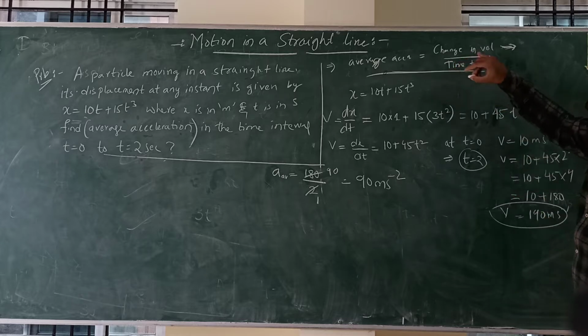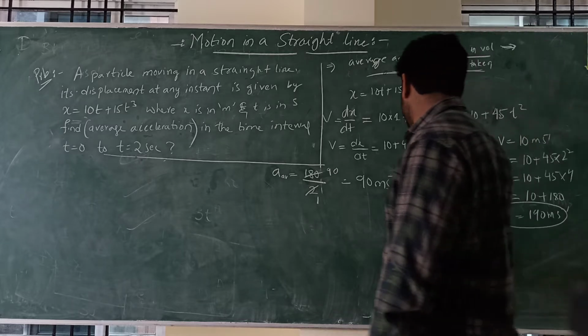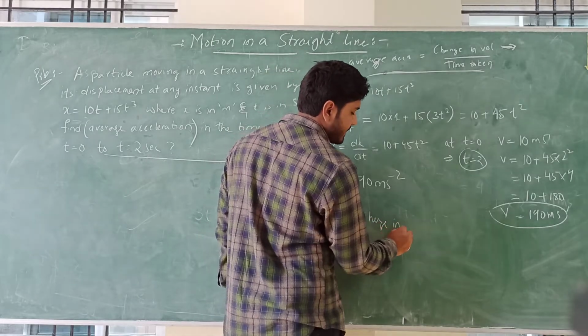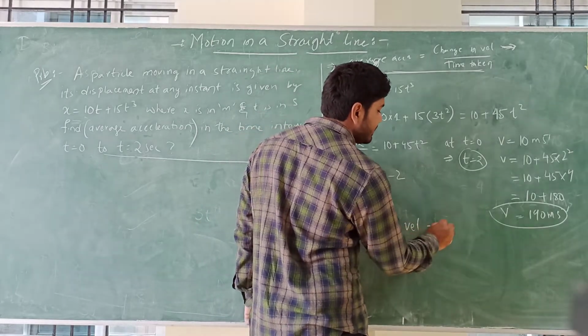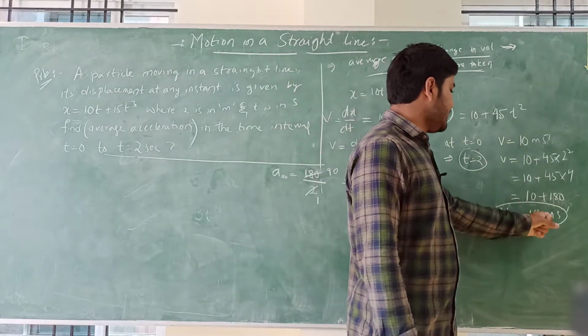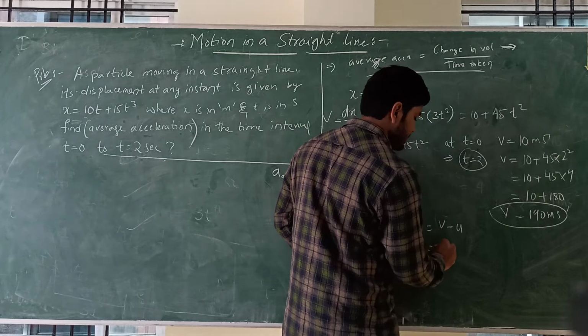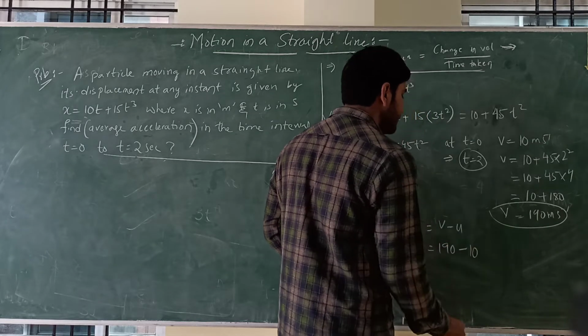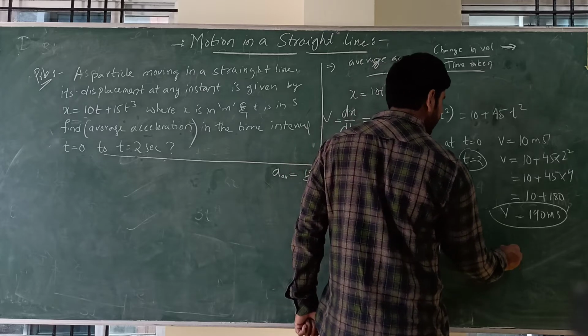Now what do we want? Change in velocity. Change in velocity is nothing but v minus u, final velocity minus initial velocity. So 190 minus 10 is 180 meter per second.